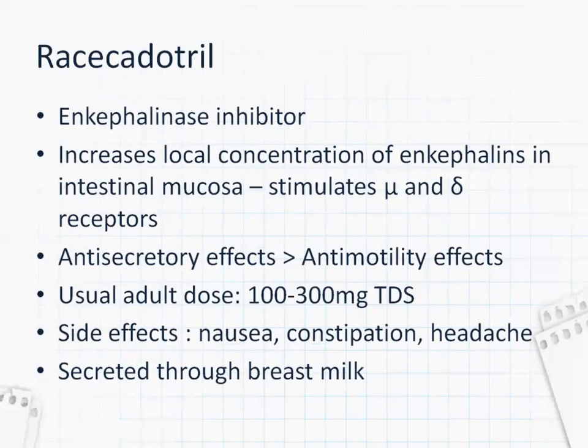Racecadotril is an enkephalinase inhibitor. Enkephalins, in the intestinal mucosa, are naturally occurring. These stimulate the mu and delta receptors, and we already saw what the mu and delta receptors will do. Enkephalins are degraded by the enkephalinase enzyme. This drug inhibits this enzyme, because of which enkephalins are increased in the intestinal mucosa. The increased enkephalins act on the mu and delta receptors, giving this antidiarrheal effect.